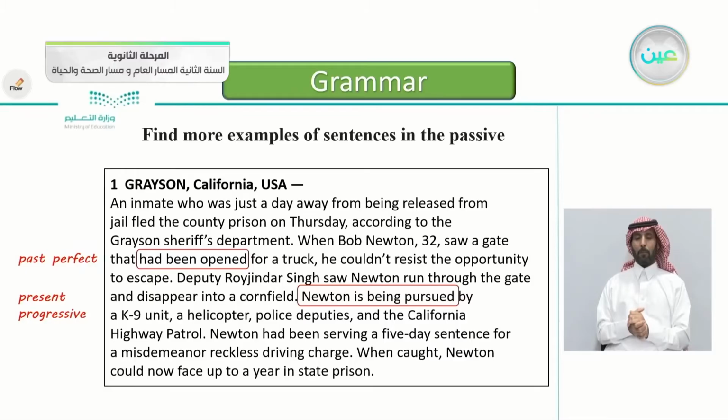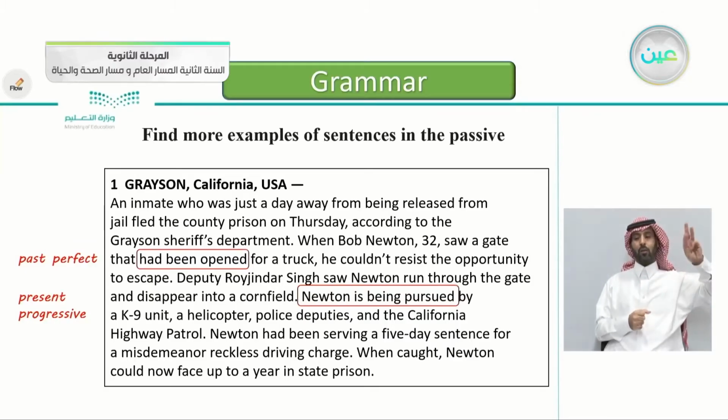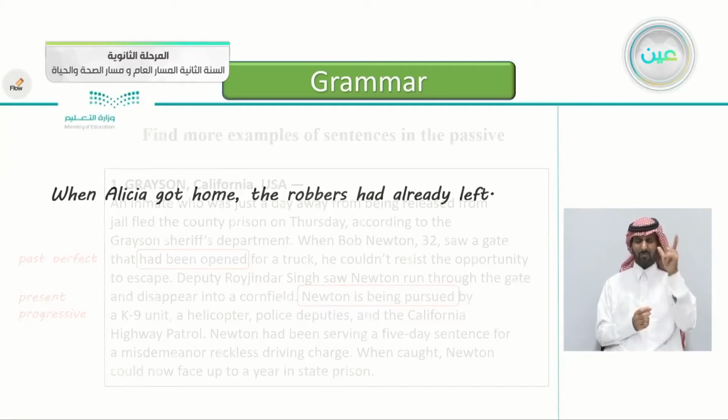And here is the present progressive. Newton is being pursued by a canine unit. Newton is being pursued. This is a present progressive. Both of these are passive.